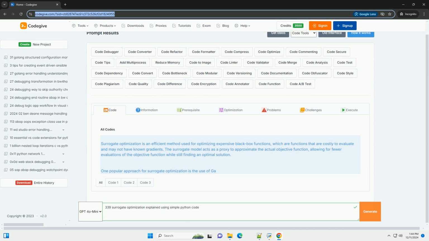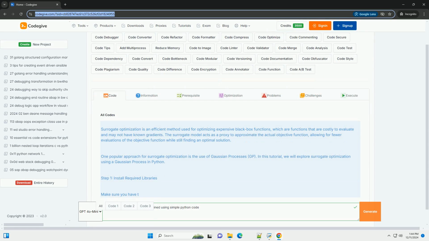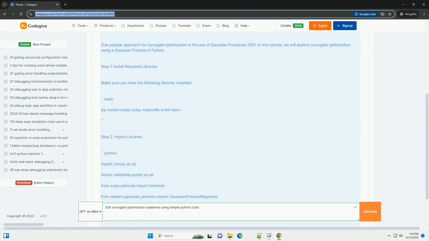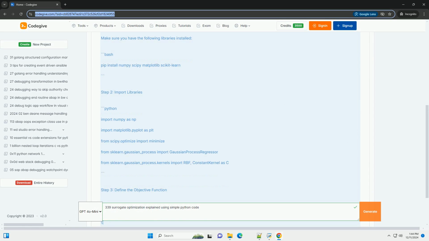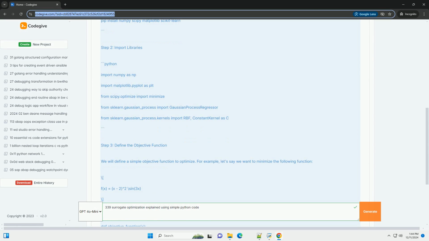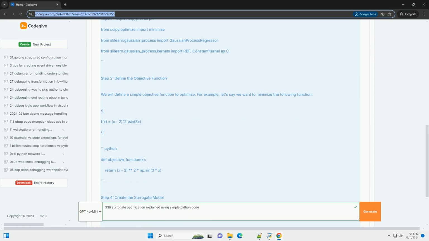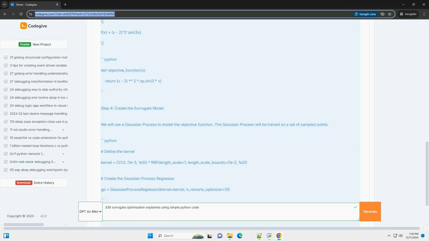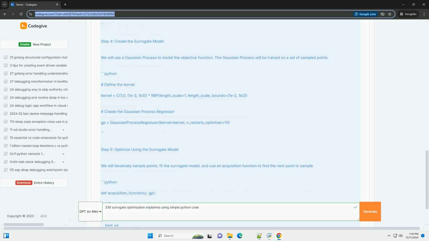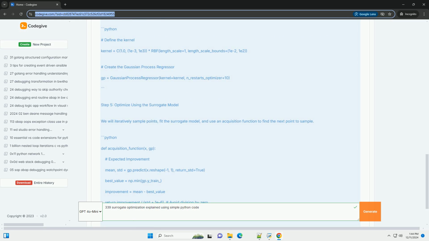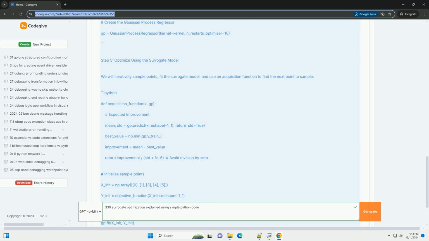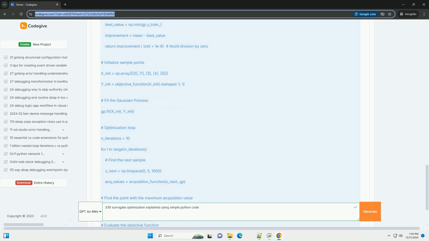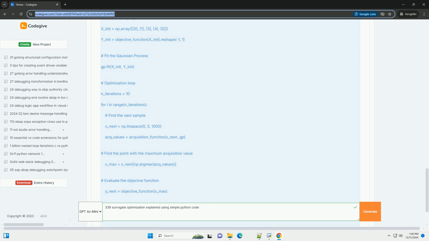Surrogate optimization is an efficient method used for optimizing expensive black box functions, which are functions that are costly to evaluate and may not have known gradients. The surrogate model acts as a proxy to approximate the actual objective function, allowing for fewer evaluations of the objective function while still finding an optimal solution. One popular approach for surrogate optimization is the use of Gaussian processes, GP. In this tutorial, we will explore surrogate optimization using a Gaussian process in Python.